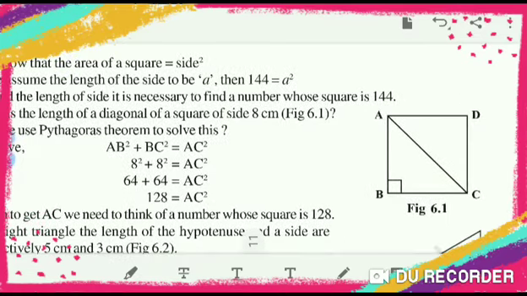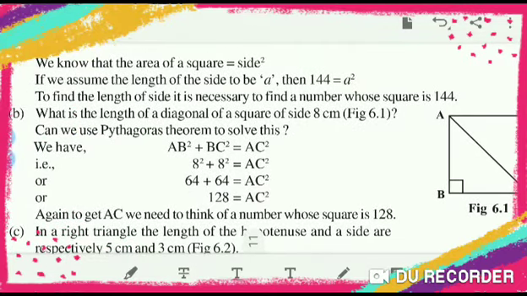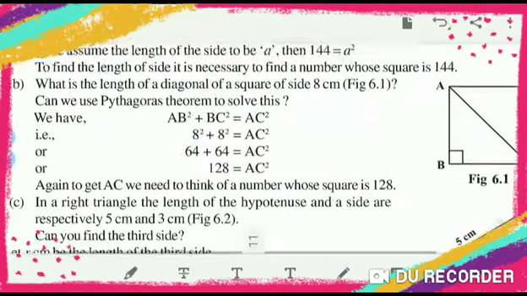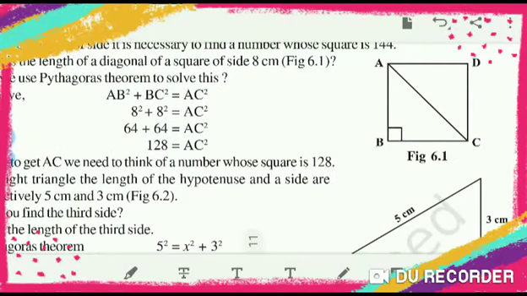Now in case of a quadrilateral it is called a diagonal. In case of only a single triangle ABC or ADC it is called the hypotenuse. So what is the length of the diagonal of a square of 8 centimeter? Can we use the Pythagoras theorem? Yes, you know the Pythagoras theorem, AB square plus BC square is equal to AC square. So 8 square plus 8 square is equal to AC square. 64 plus 64, AC square is equal to 128.